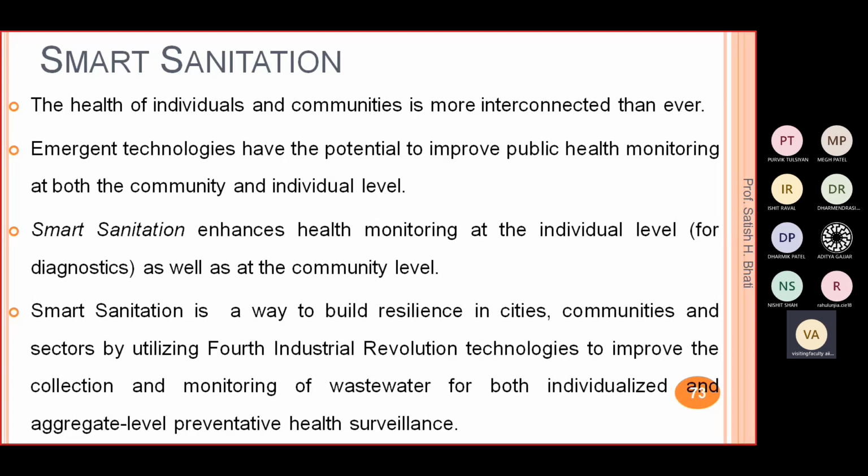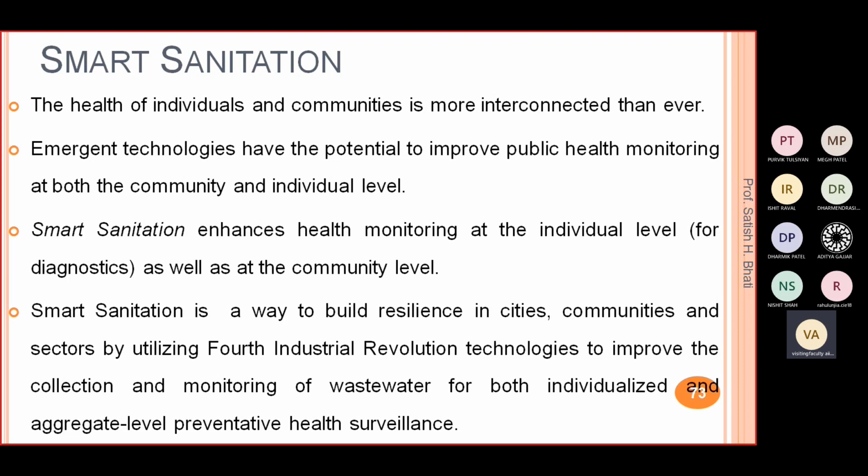Then lastly we'll see smart sanitation. Smart sanitation is related to the health of the people, right? So how can we provide an environment to the people which will make them healthier? The health of individuals and the community is more connected, right?